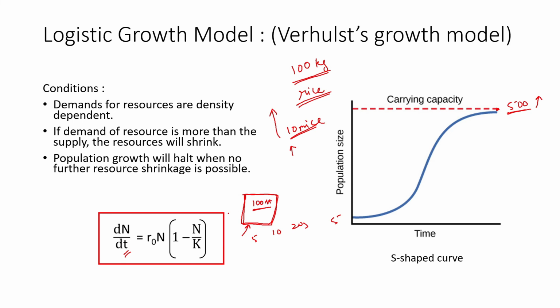Now this is also a hypothetical population where the availability of resources and the demand for resources are density dependent. If the density is more, then the demand for resources will also be more, and the resource will finish up earlier.